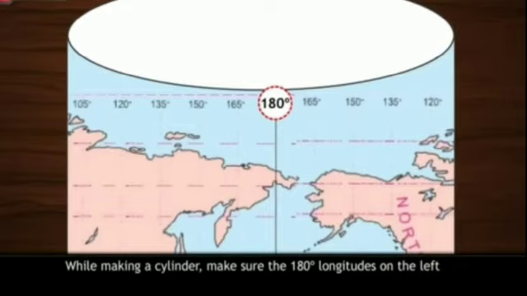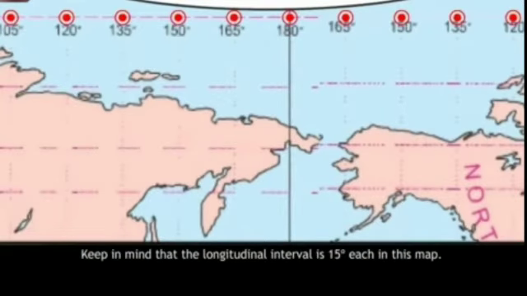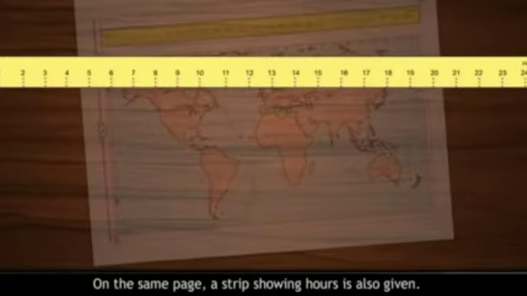While making a cylinder, make sure the 180-degree longitudes on the left and the right sides are superimposed on each other. Keep in mind that the longitudinal interval is 15 degrees each in this map. On the same page, a strip showing hours is also given.